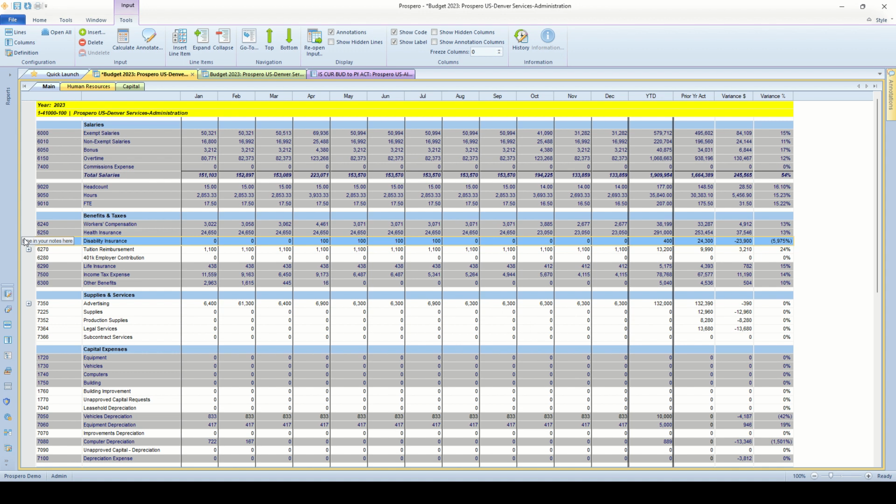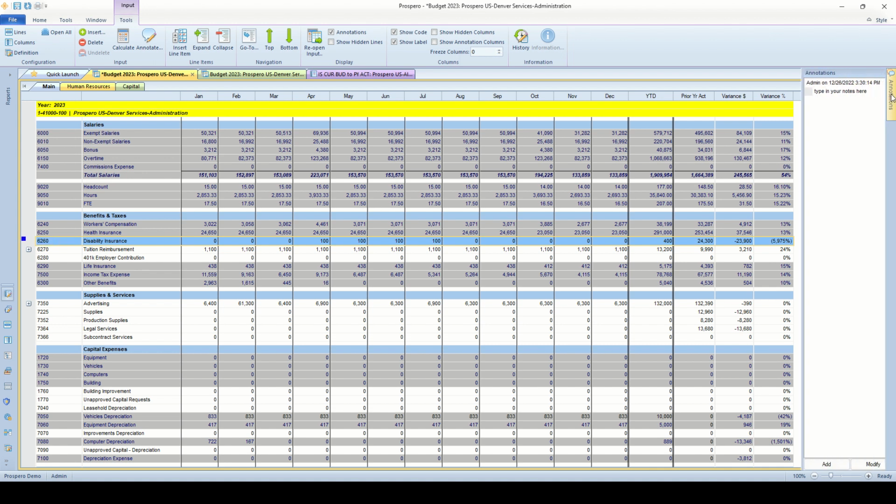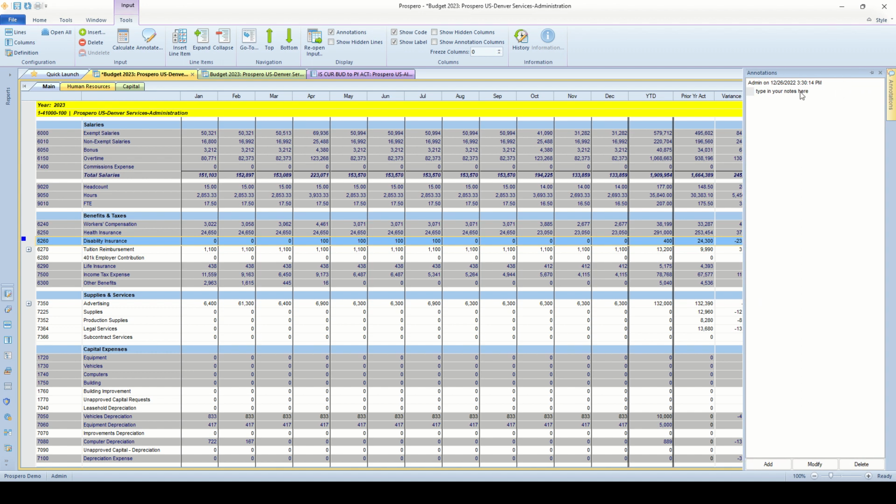And there's also an annotation panel on the right hand side of the screen. It's hidden now, but if I hover over the right hand side for annotations, that'll slide out. It'll show me the text that I added, my user ID, and the date and time I added that text. And any other user that has access to this particular input screen can see my notes, and they can add their notes to that row as well. So a great option there for adding more detail in the budgeting process.